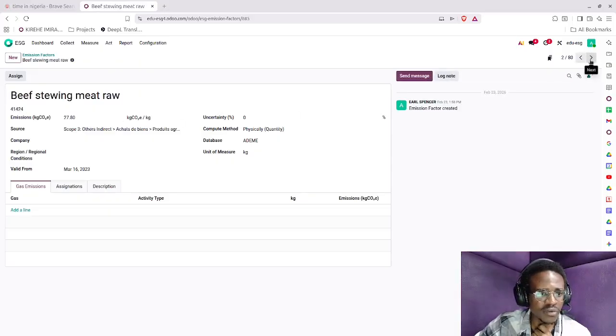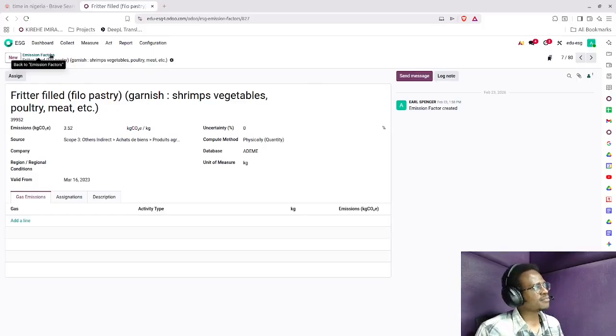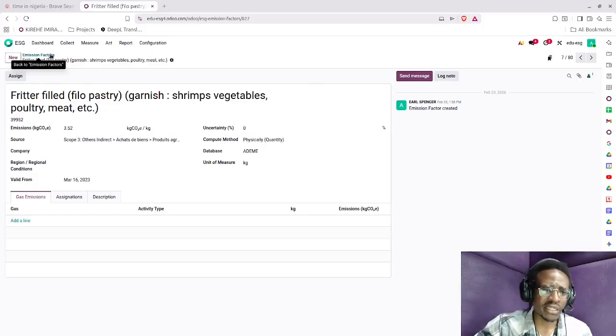Let's look at another one. Beef stewing. That's 27.8. Let's get another one. Beef stewing, meat cooked, meatballs cooked, vol au vent with meat, poultry, quenelle. Those are the emissions. Meat, beef, meatballs, beef with tomato sauce, 11.6. So basically, we want to record some emissions based on some lunch we have provided as a company.